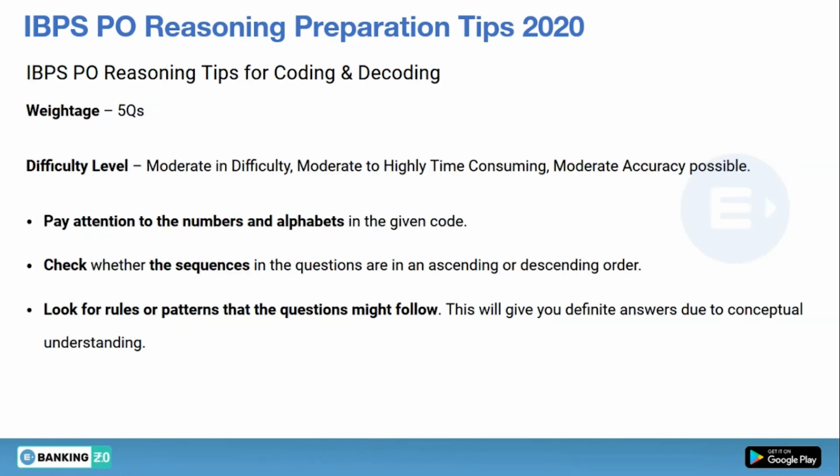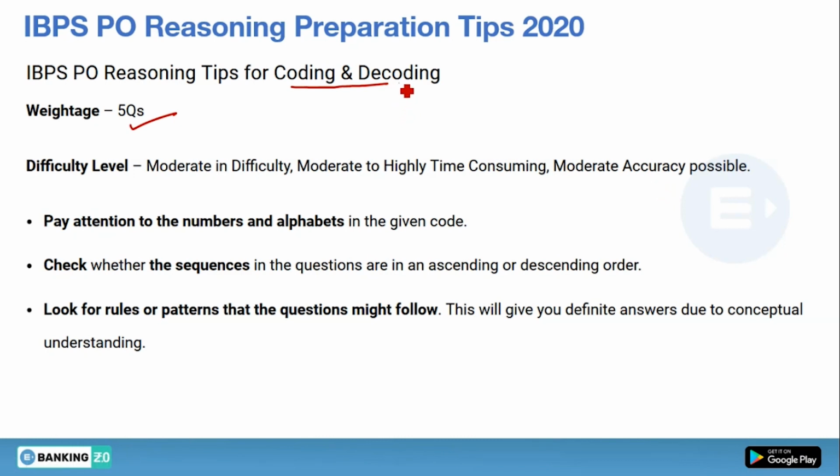Now we will talk about the topic of coding decoding. Weightage generally is 5 questions in your pre-examinations. In mains examination also you can expect 5 questions, and the difficulty level can be moderate, moderate to highly time consuming, and moderate accuracy is possible while solving questions on coding and decoding.